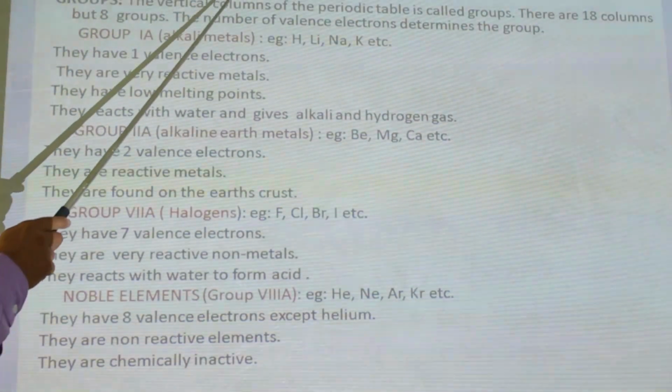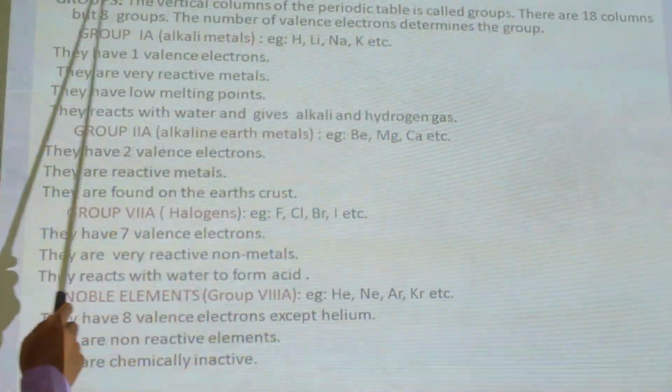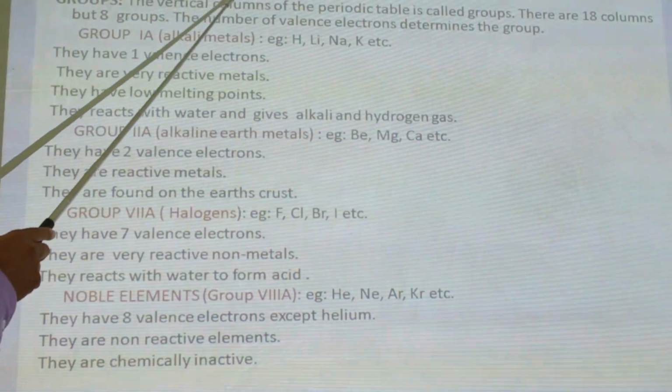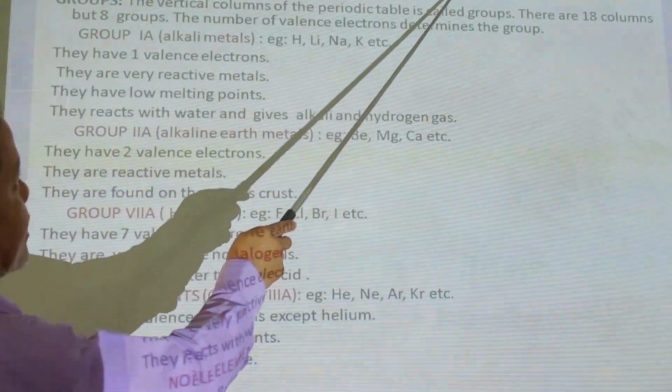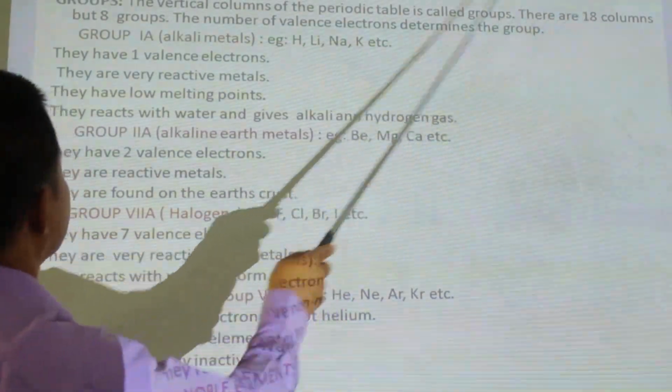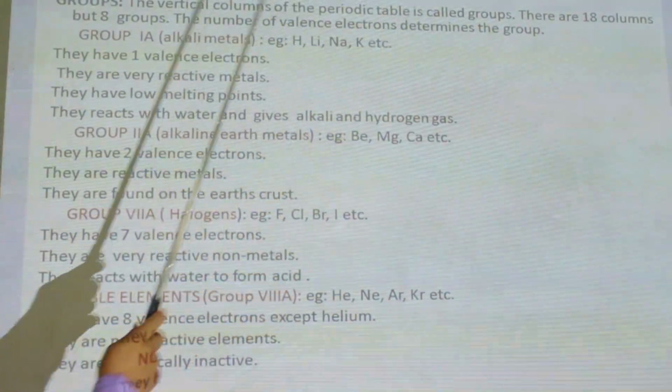Periods. The horizontal rows of the periodic table are called periods. There are 7 periods. The first, second, and third periods are short periods. The 4th, 5th, 6th, and 7th periods are called long periods. The number of shells determines the period.